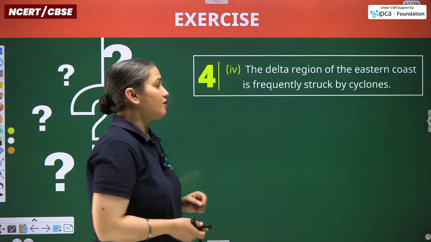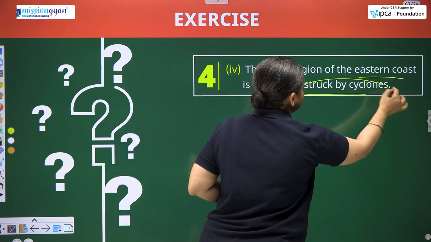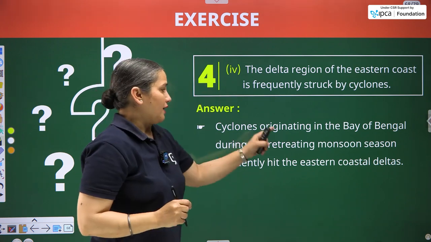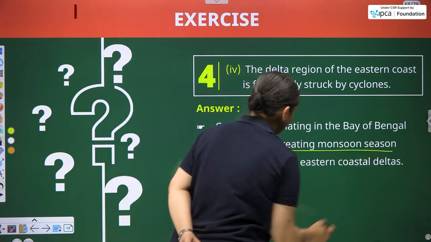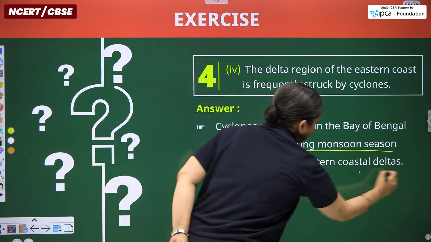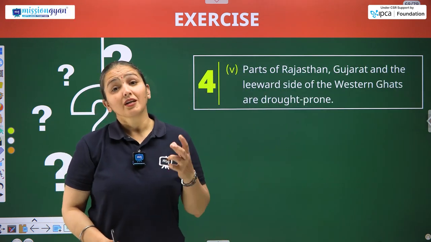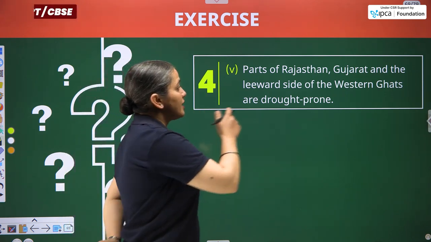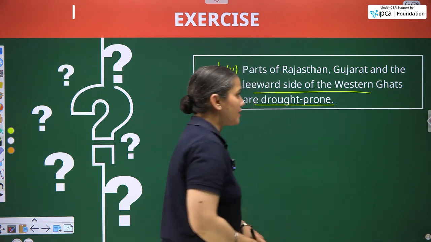The delta region of the eastern coast is frequently struck by cyclones. So we are talking about the Bay of Bengal part. So cyclones originating in the Bay of Bengal during the retreating monsoon seasons frequently hit the eastern coastal deltas and create huge destruction.